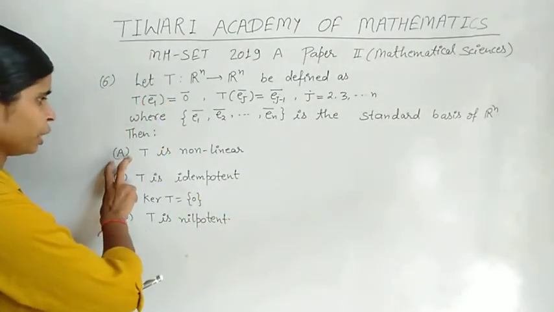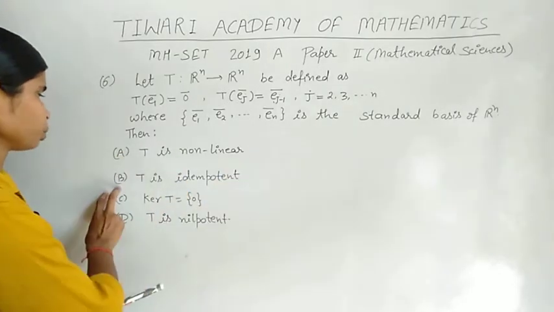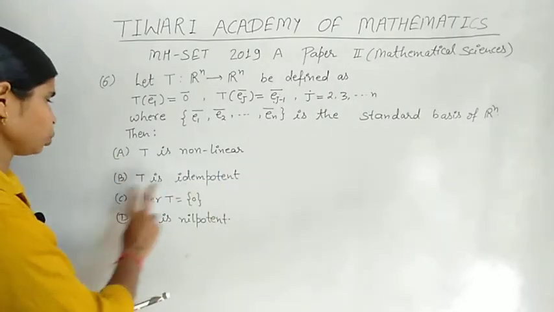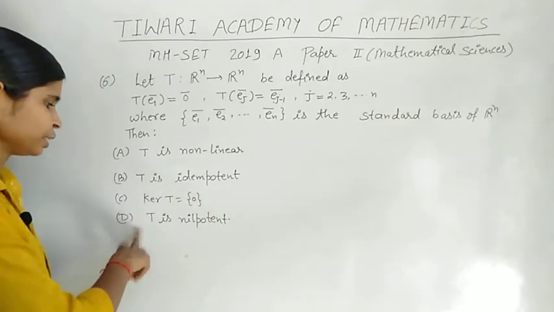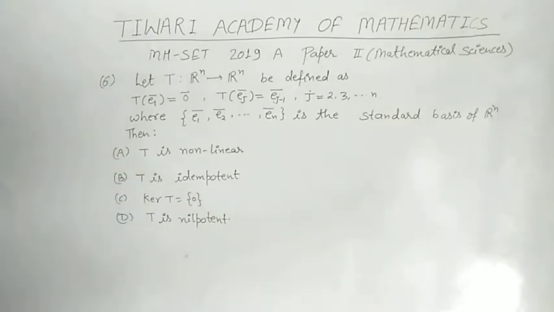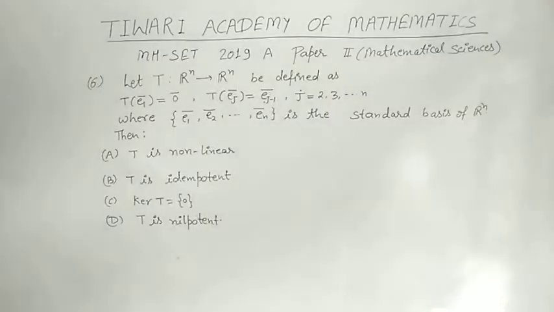Then option A, T is non-linear, option B, T is idempotent, option C, kernel T is equal to singleton 0, and option D, T is nilpotent. Okay, see the solution.